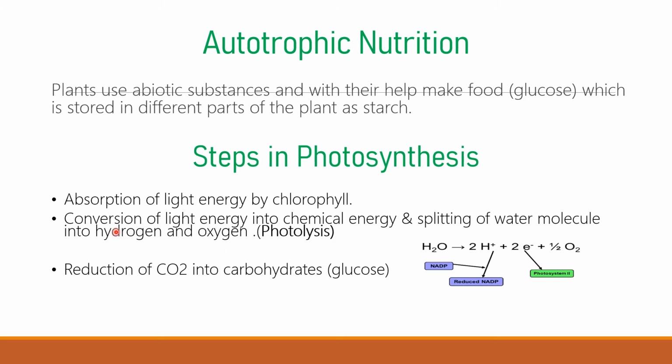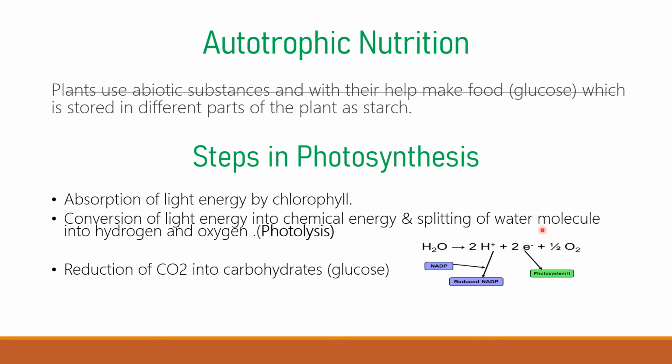So in this step we will see the conversion of light energy into chemical energy. In this process, photophosphorylation, ATP will be formed. So this is a conversion of light energy into chemical energy.